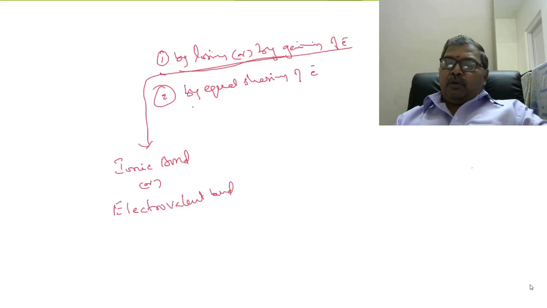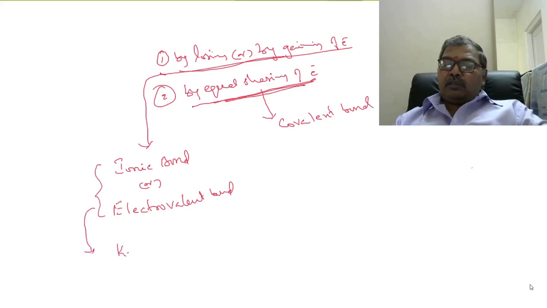Now, if two atoms share their valency electrons equally, then the bond formed between the two atoms is called covalent bond. And see here, formation of ionic bond was explained by Kossel, whereas formation of covalent bond is explained by Lewis.